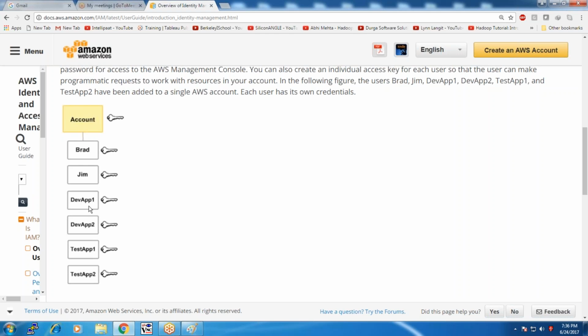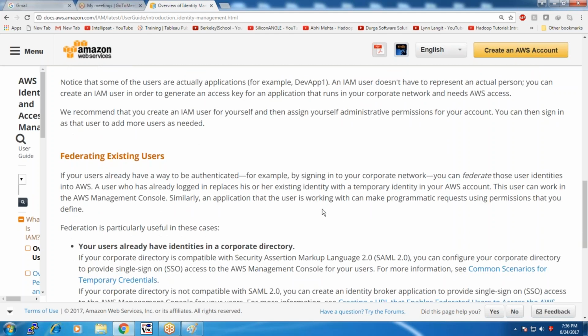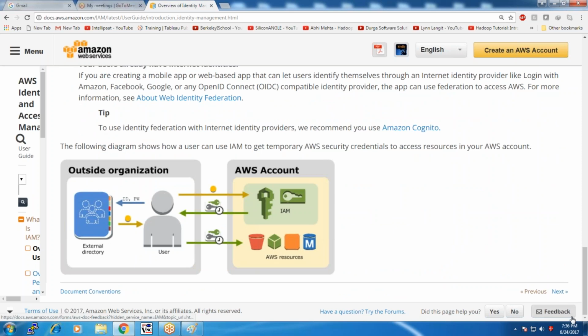So we have DevOps 1, DevOps 2, and test app and test. These are the groups under which the associated users can also make use of IAM, identity and access management policies. So these are the advantages of going for IAM.